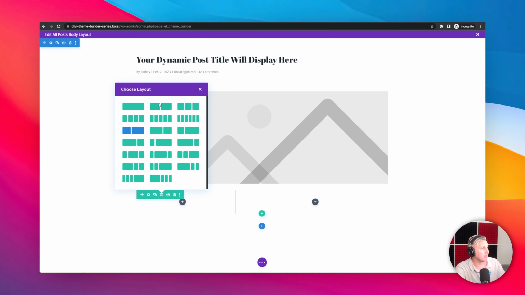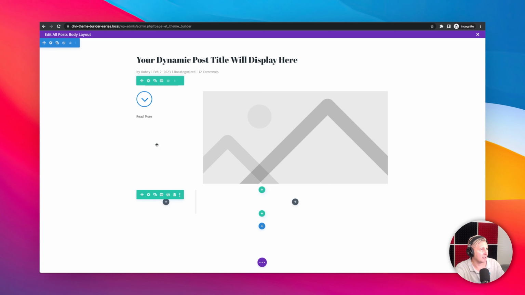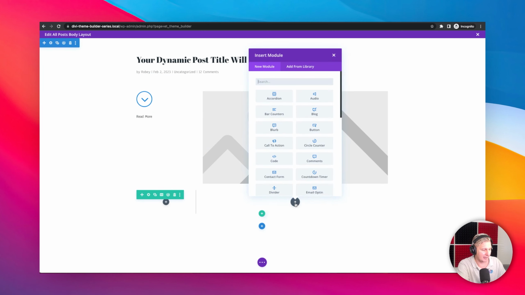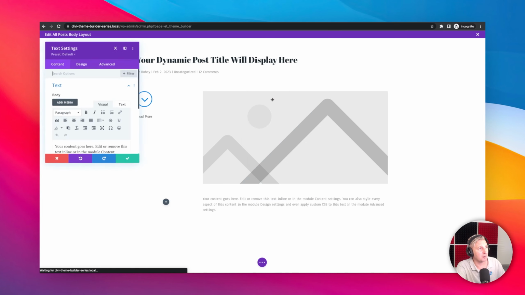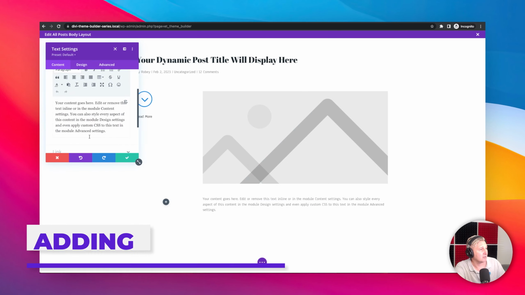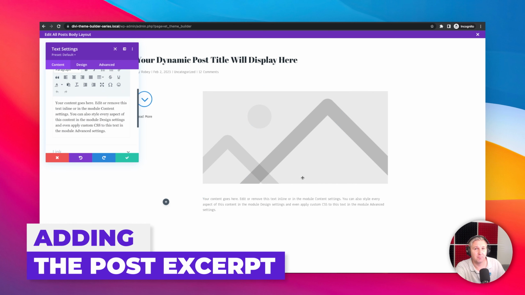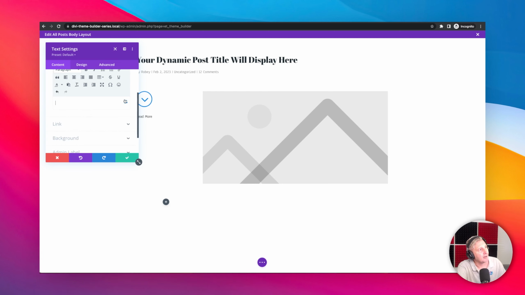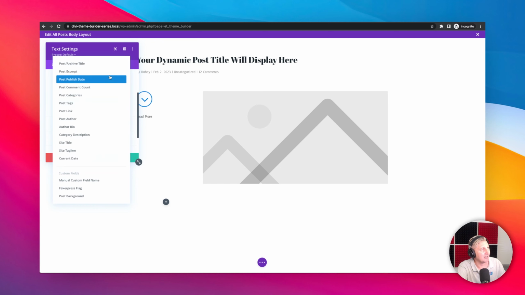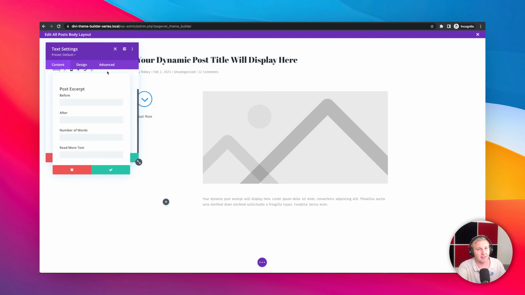Okay, so actually, I'm going to go with the same column size that I used over here. And we're just going to start here by adding maybe another text module. And I'm going to show you something cool that we can do here. I want to add an additional piece of information that's unique to this post type, but not the content yet and not the title. So I'm going to go and delete this out, and I'm going to ask it with the dynamic settings again to put the post excerpt in there.